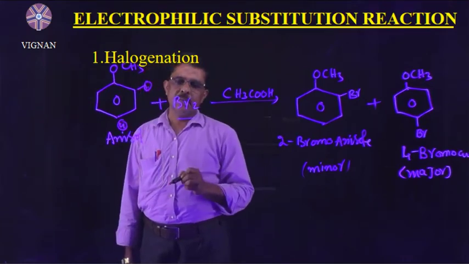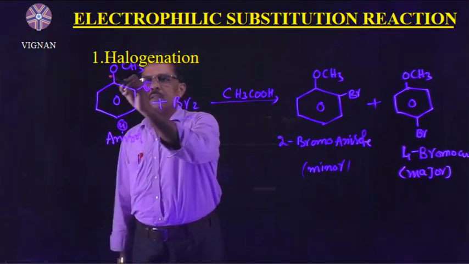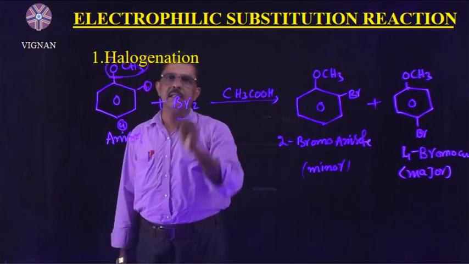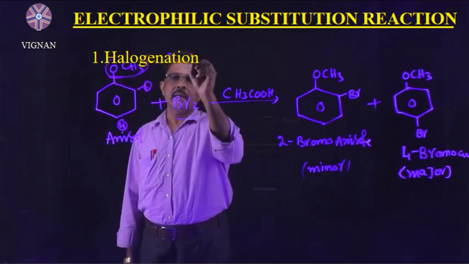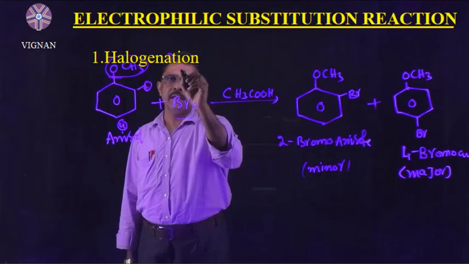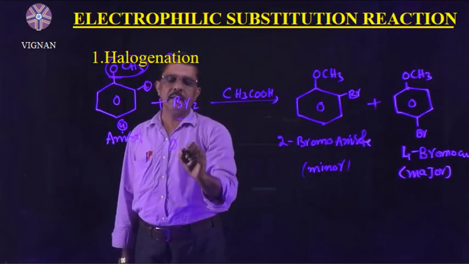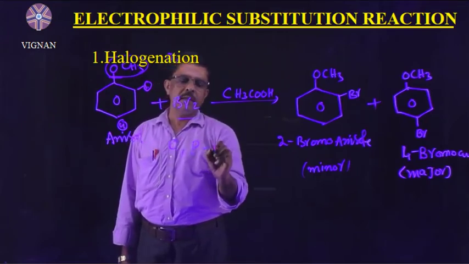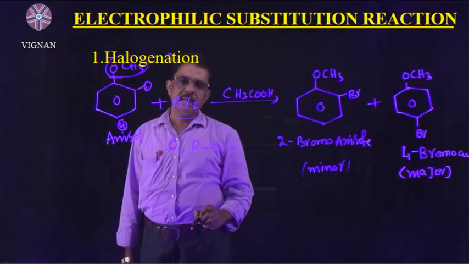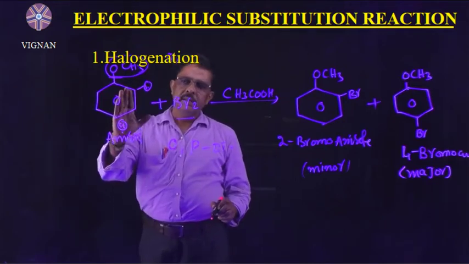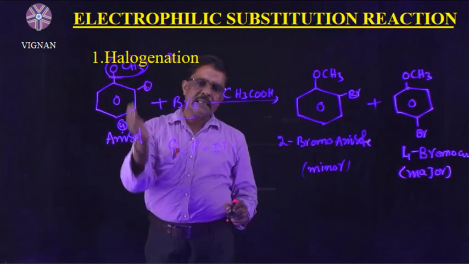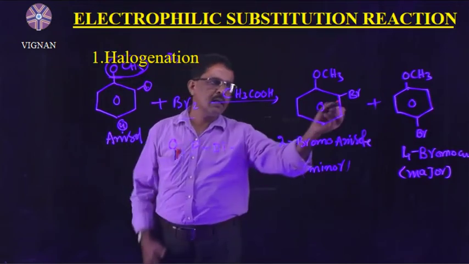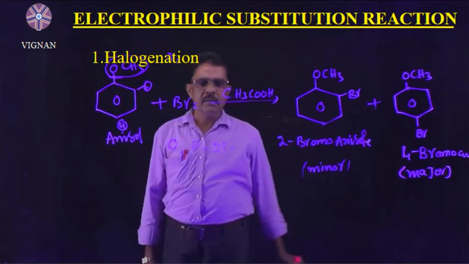Why does it take place like that? Because this OCH3 group is an ortho-para directing group. Hence it influences the incoming electrophile to go to the ortho or para position.